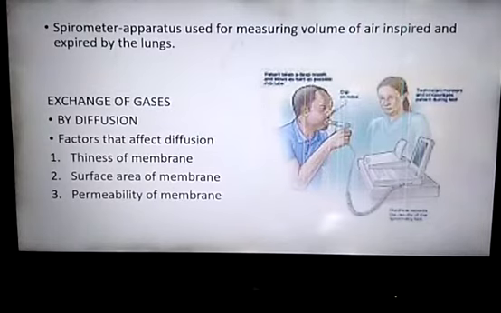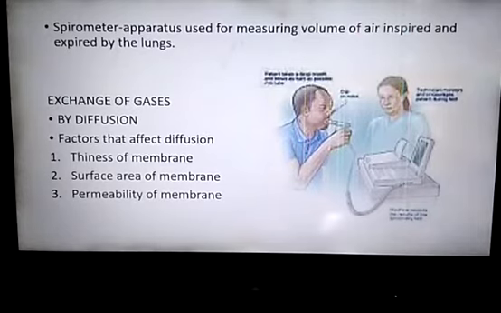What does it mean? That there should be pressure difference of the carbon dioxide and oxygen. For instance, if in the lungs, in the alveoli, diffusion of oxygen has to take place in the blood, then the concentration of oxygen should be low in the blood at that time and high in the atmospheric air. Only then the oxygen will move from air into the blood.